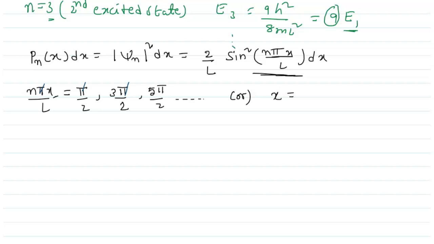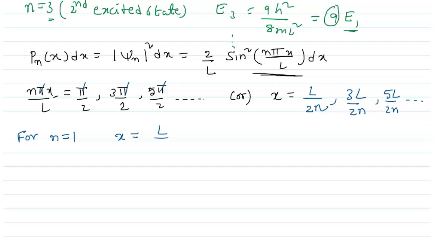So on both sides we may cancel that pi. That means x equals L by 2n, 3L by 2n, and 5L by 2n, like that. Based on the n value, the electron will exist. For example, for the n equals 1 state, the ground state, the most probable position of the particle is x equals L by 2 into 1, that means L by 2.